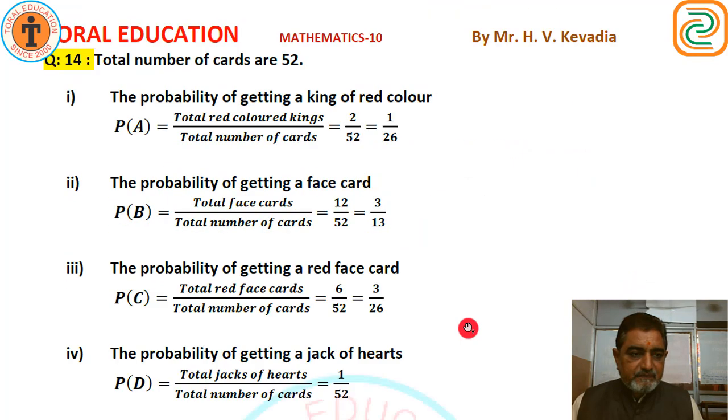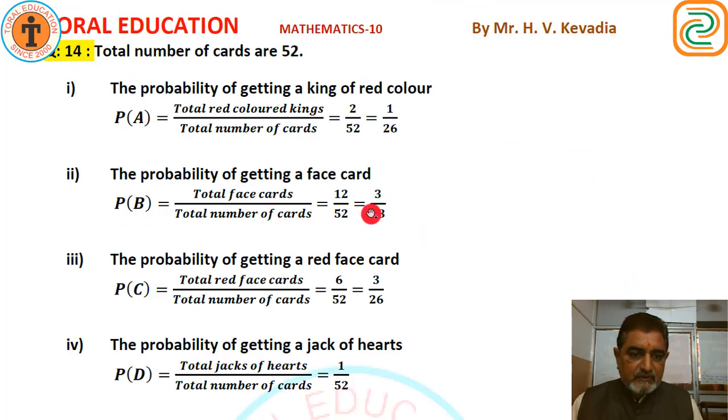Now question number 14. One card is drawn from a well shuffled deck of 52 cards. Find the probability of getting a king of red color. Do you know red color? There are 2 sets of red color, diamond and heart. So red color kings are 2. 2 upon 52, that is 1 upon 26.